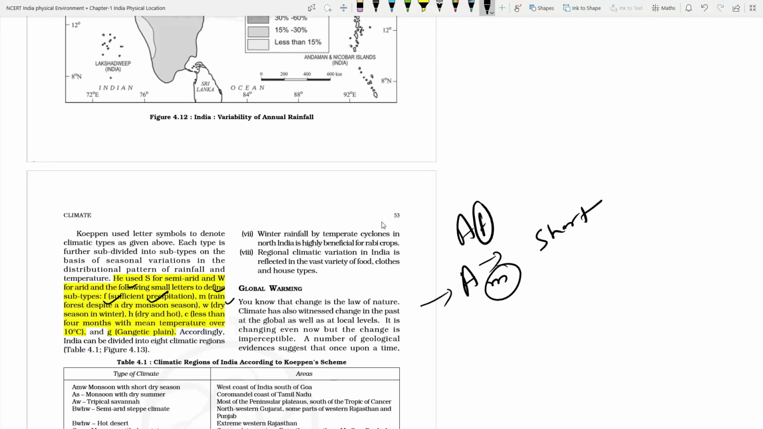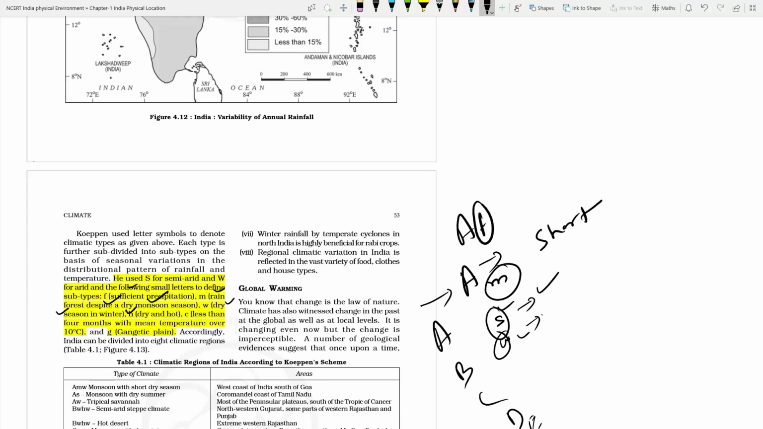If small w is there, I'm not talking about the big W, if the small w is there, then we can say there will be a dry winter. And if small s is there, then it will show the summer is dry. If w is there, then winter is dry, and if s is there, then summer is dry. And this works as a suffix with A, B, C, D and E. Small s and small w work as suffixes. Small s will tell where the summer season is dry and small w will tell where the winter season is dry.